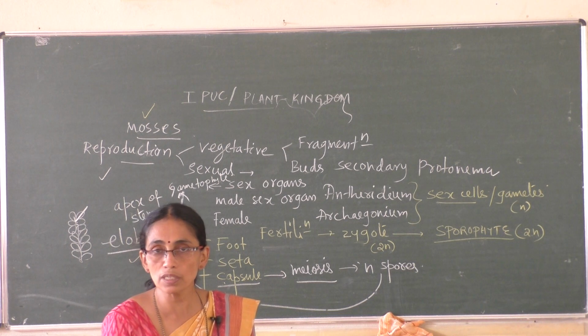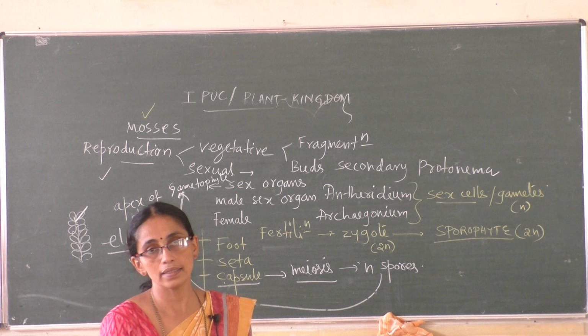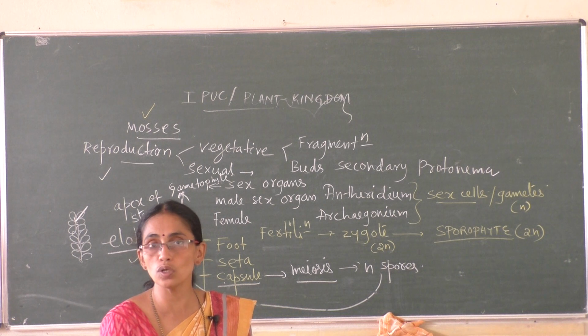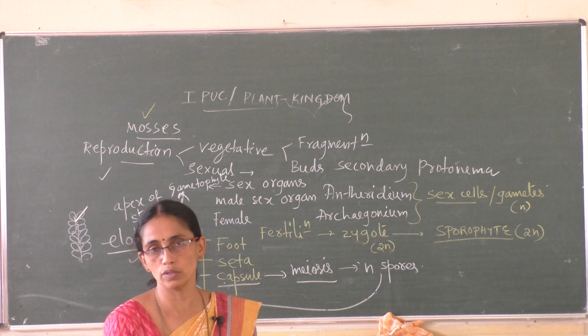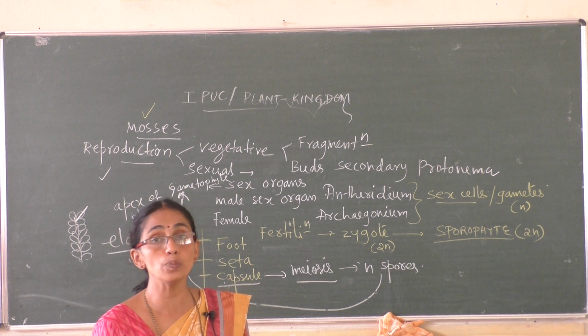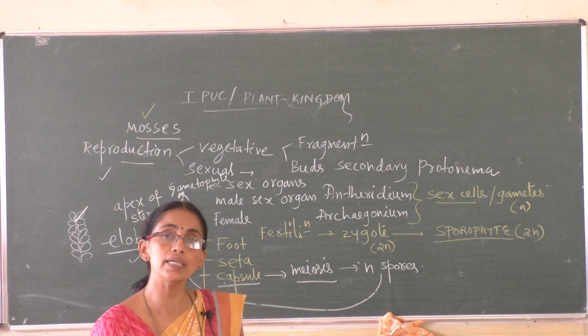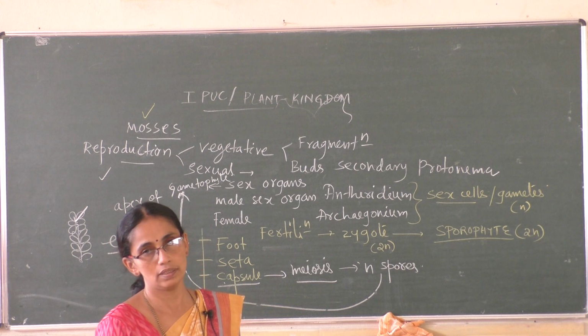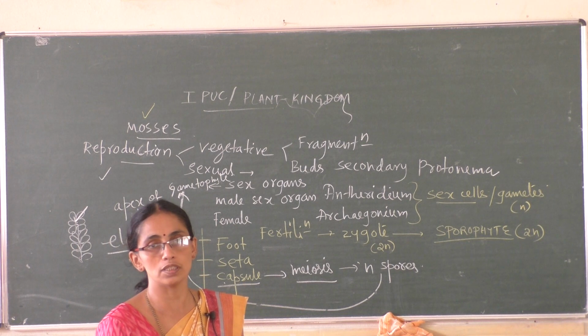Spore germination in bryophytes is direct or indirect. Direct in the case of liverworts: the spore on germination gives rise to the gametophyte. Indirect: the spores on germination give rise to the protonema, and the protonema later gives rise to the gametophyte. That is indirect, as in the case of mosses.